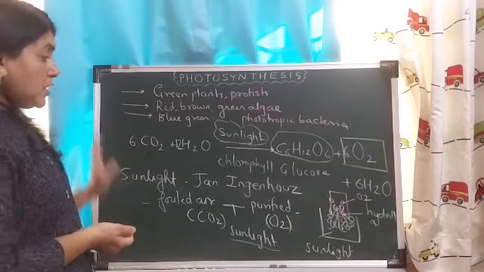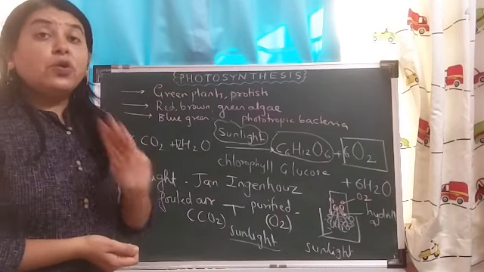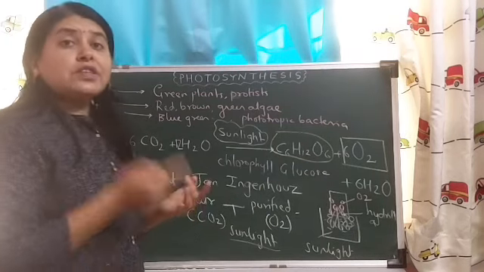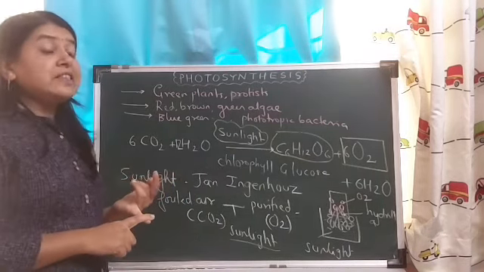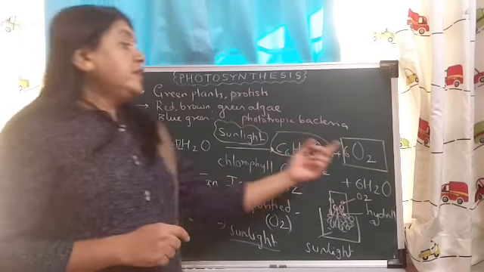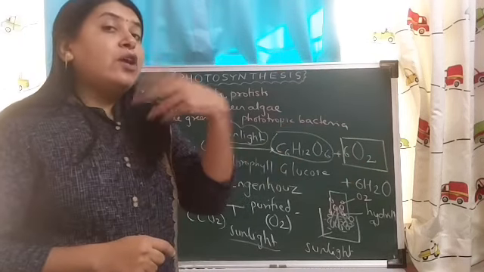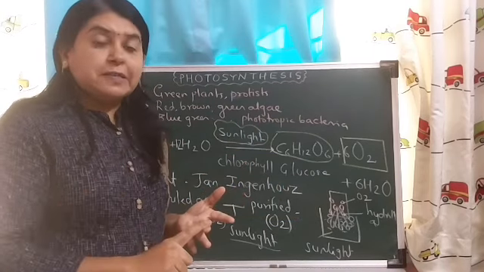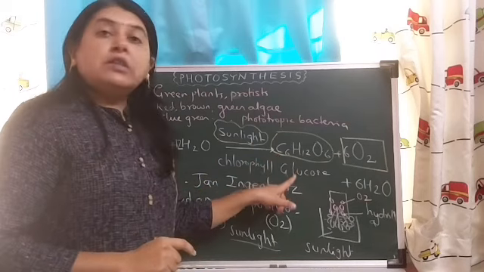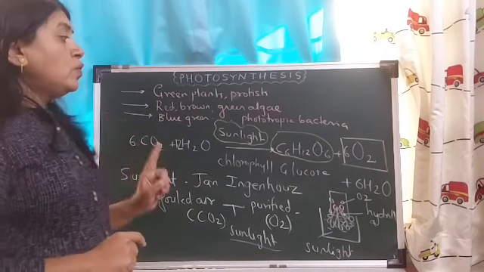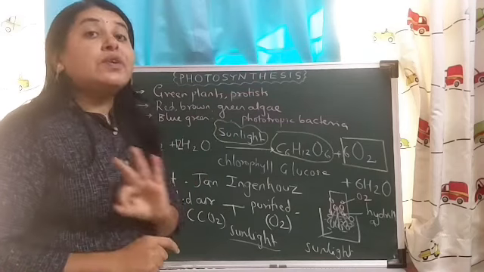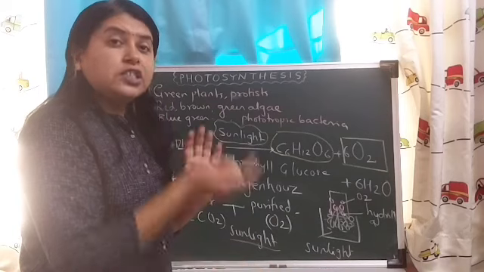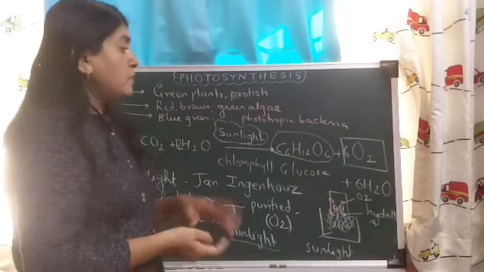Alright. So with this we have finished with the role of three scientists. Okay, once again I am going to revise it for you. Oxygen was discovered by Joseph Priestley in 1774 and he carried out an experiment in which he took mint, candle and mice. Second, we saw about the presence of glucose. Presence of glucose was demonstrated by Julius von Sachs, in which he showed that glucose is getting converted into starch and chlorophyll is located in chloroplast.